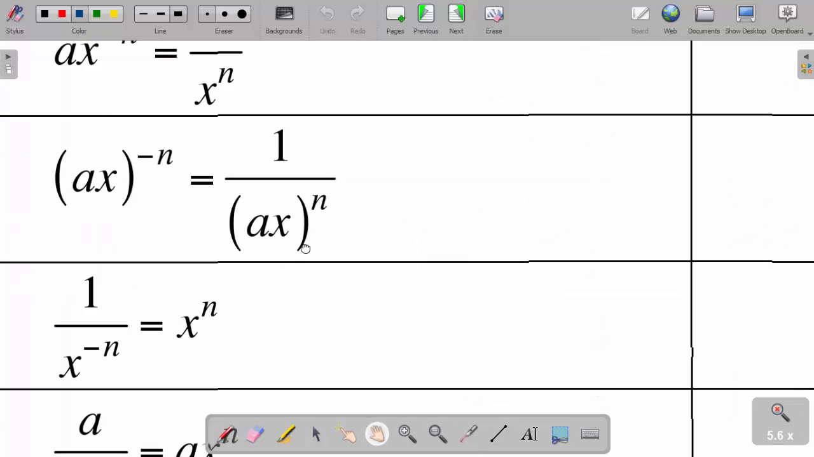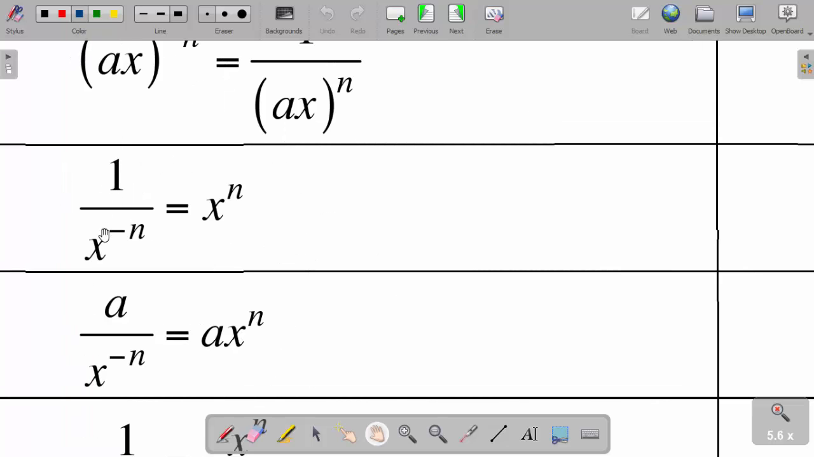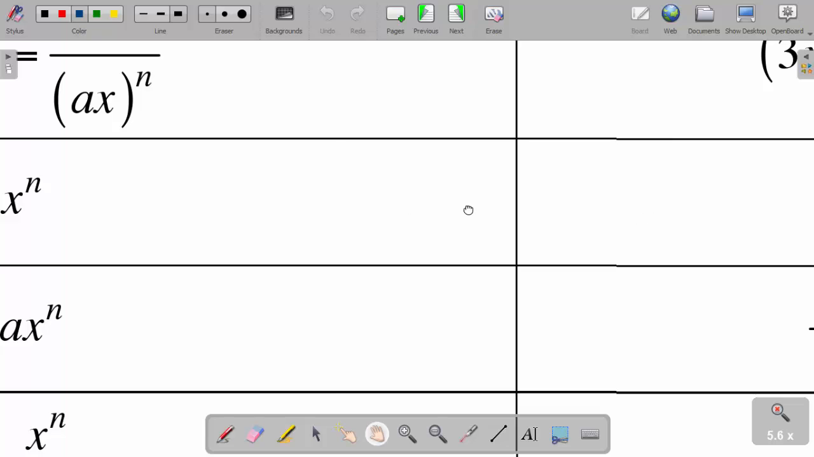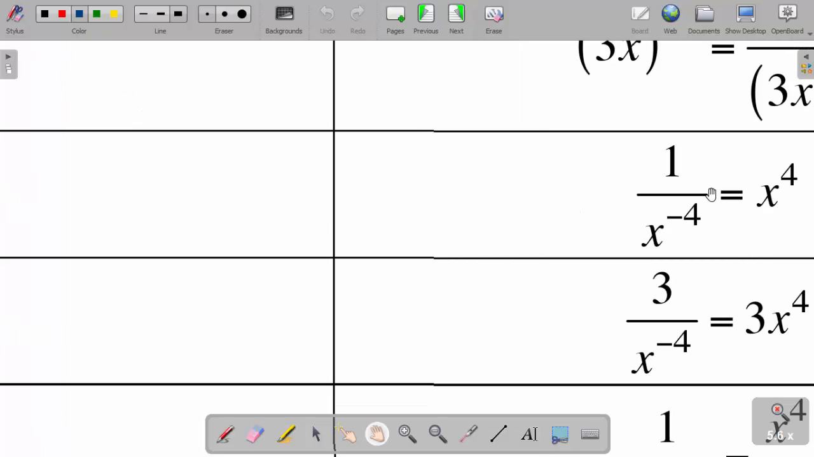Okay, now if I proceed here, and I have 1 over x to the power negative n, now if this one leaves the denominator and goes in the numerator, it becomes a positive power. That's why this is x to the power n. An example is this one here as well. If I have 1 over x to the power negative 4, you see, now it's in the denominator, so when I take it to the numerator, it becomes x to the power 4.